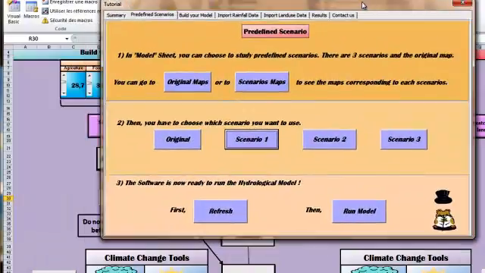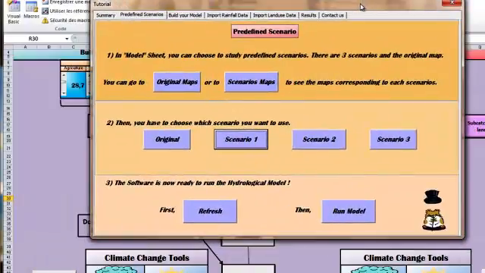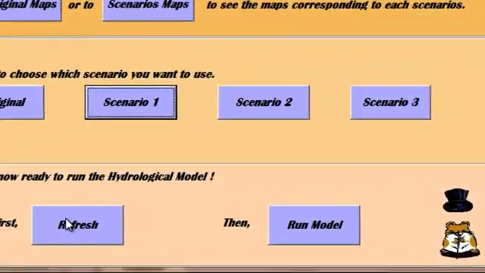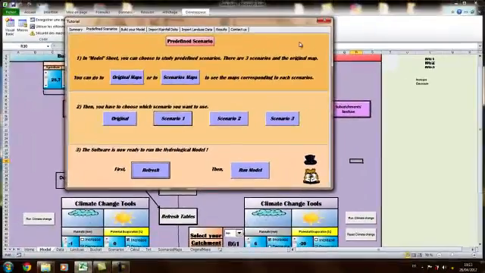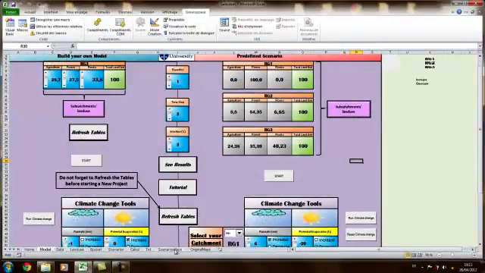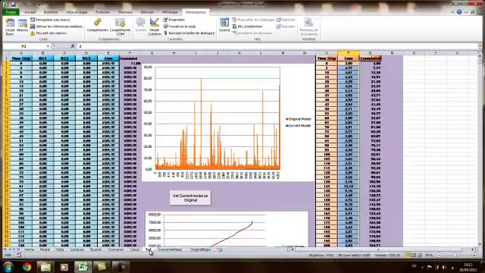So the values are now ready. You just have to run the model. So first refresh all the values to be sure that the model will be really accurate with no errors. And then you can just run the model. Here I've run the model just before. So I go to the result sheet here.